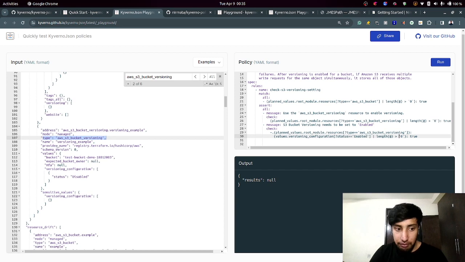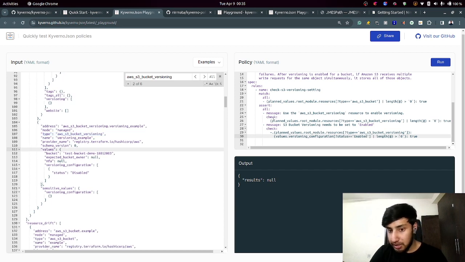iterate over. So we're saying that values is an object, and then we're saying values.versioning_configuration is an array, correct? And then we're checking that versioning configuration, checking the element which has a status field set to enabled. If you find any element that has the status field set to enabled, then it means it is true, and the right side is also true. Then return true. It means a simple thing. If you find any object that has a status field set to enabled, then return true.